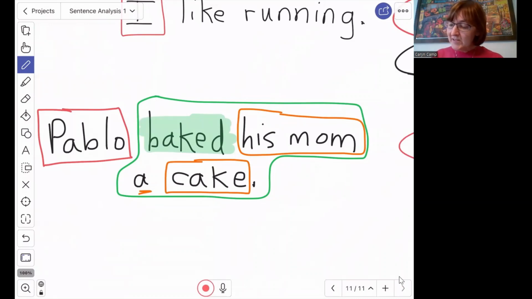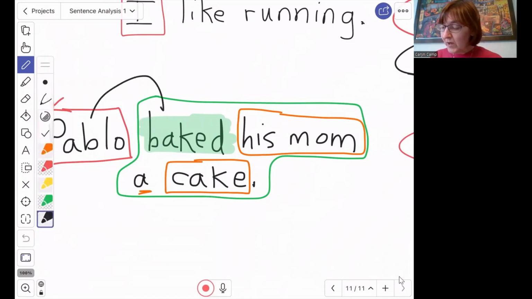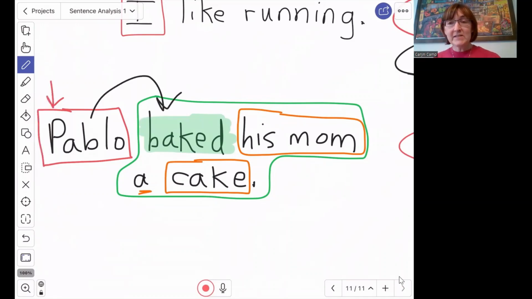One clue is that it's usually first in the sentence. So the first word usually comes before the verb. So we can ask ourselves, is Pablo the one doing the baking? Right? And the answer is yes, because would it make sense to say that the cake baked Pablo or the cake baked his mom? No, that doesn't make sense. Or is his mom baking the cake for Pablo? No, that's not what the sentence says. So we know that it's Pablo doing the baking. That's why we put Pablo first.